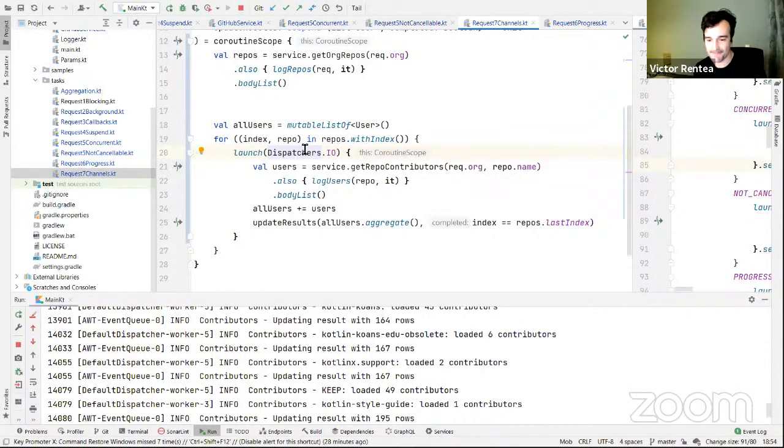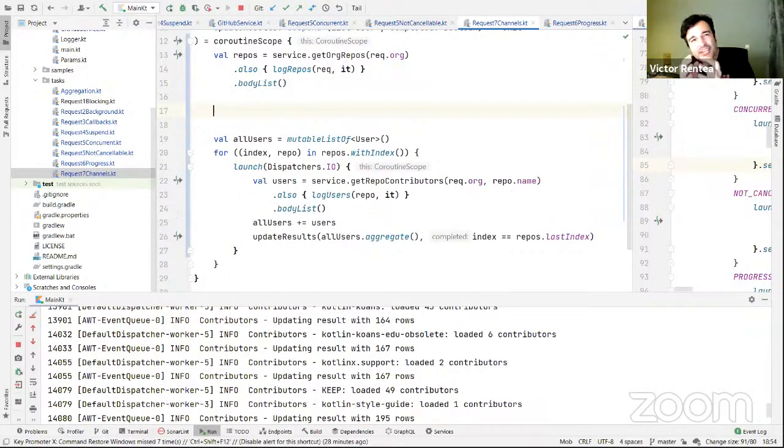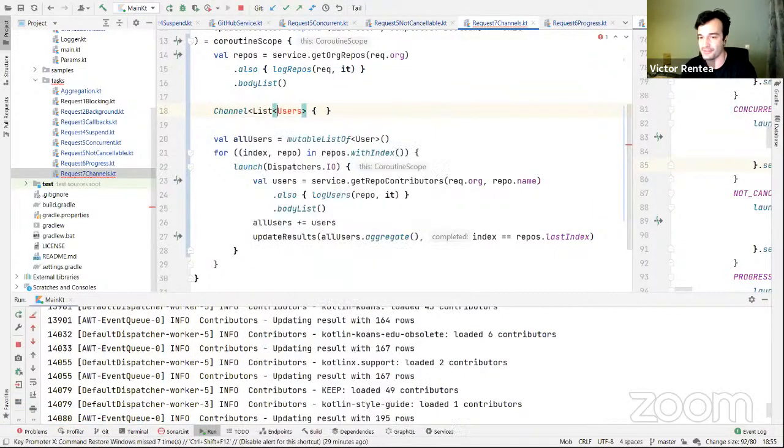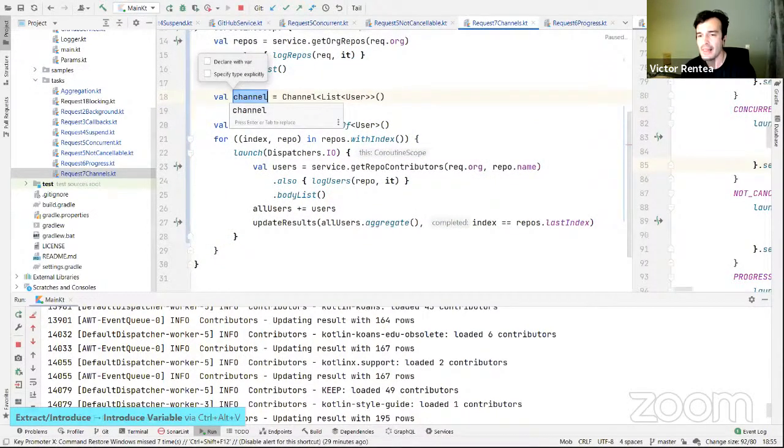It's called channels. It's like a queue on which you can send data on one end and receive data on the other end. It's like a blocking queue, but without blocking. So, channel. On this channel, there will be users passing, technically speaking, a list of users, because that's what I get, right? List of users, of user. And this is, here, a channel.